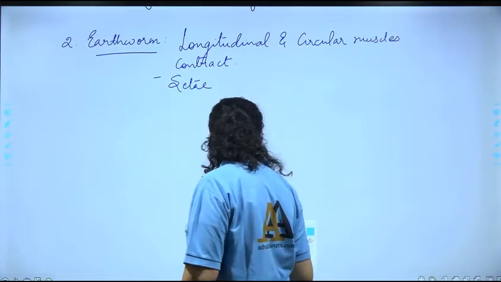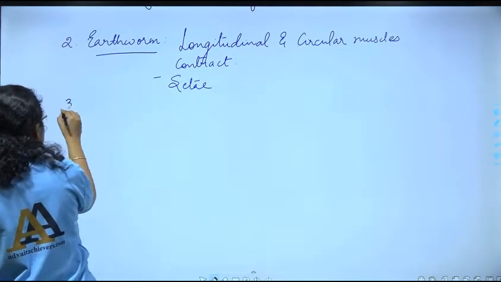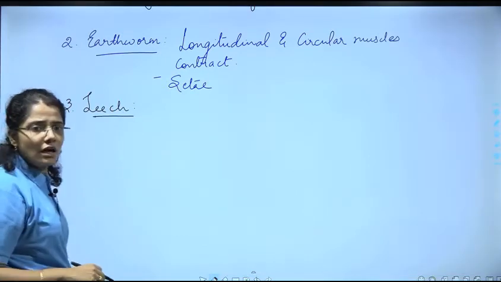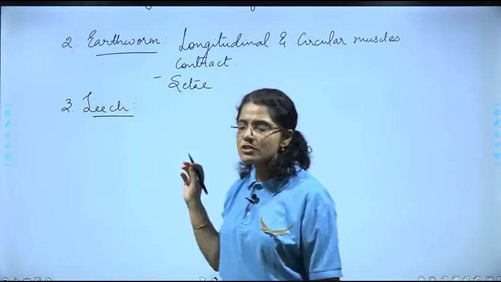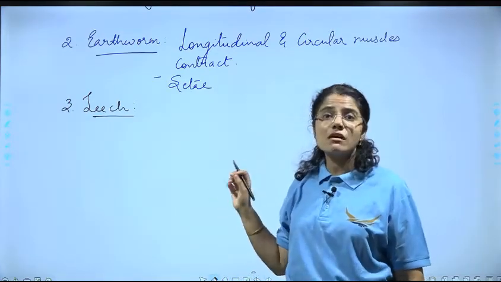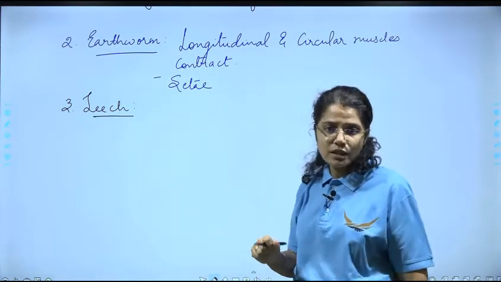The next example we can take is also an annelid, and that is, say, leech, right? How is leech gonna move? Of course it also has these longitudinal and circular muscles, पर उसके पास suckers है जिसकी मदद से वो move करता है, right?